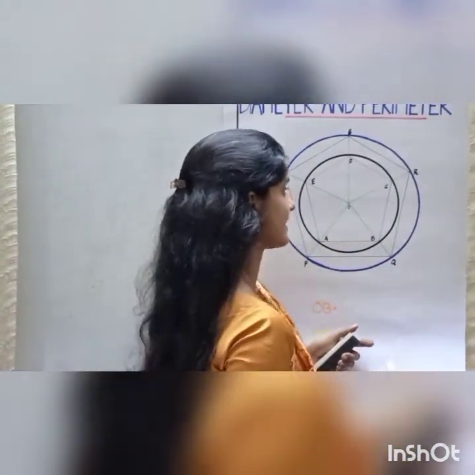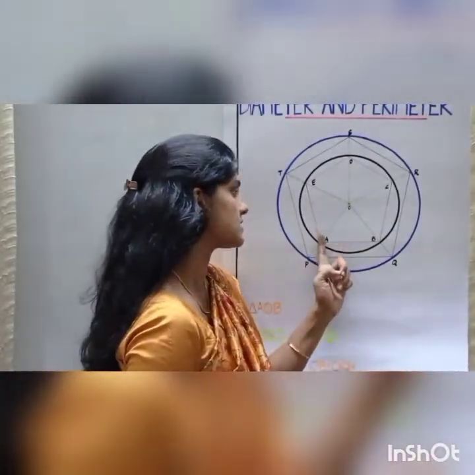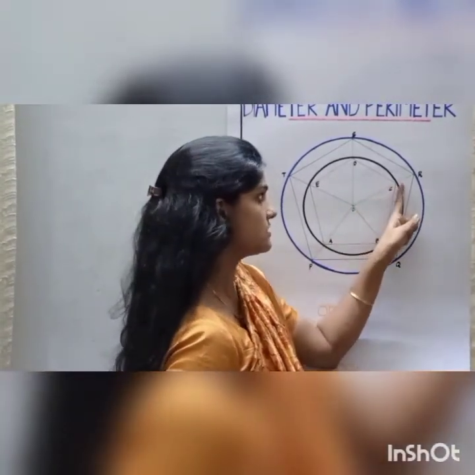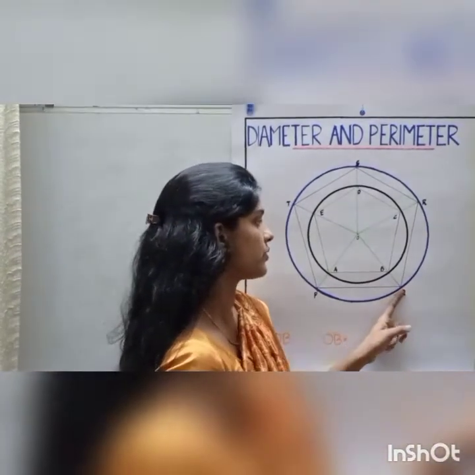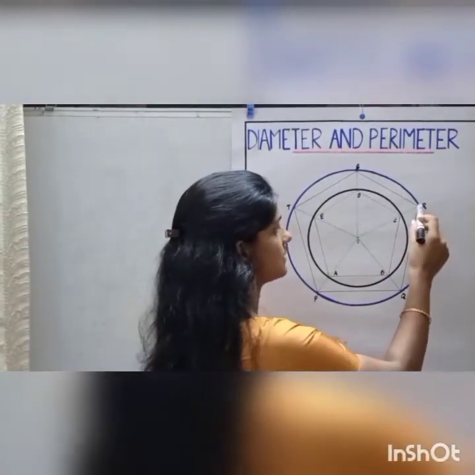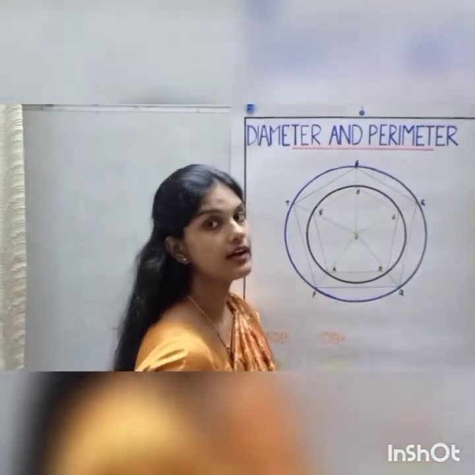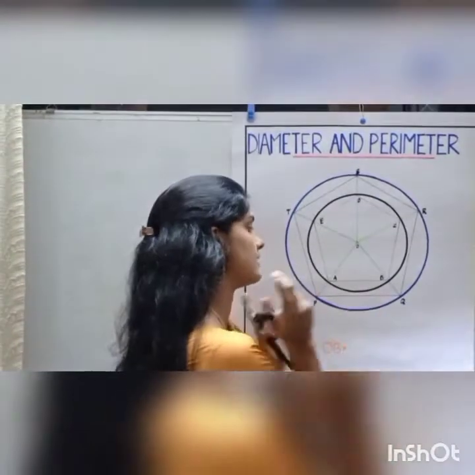And then we extended the lines that join the center with the vertices of the regular pentagon so that they touch the points on the circle. Then we join the points on the bigger circle to get a bigger regular pentagon. That is how we drew this figure.